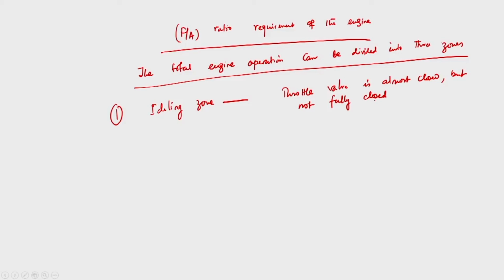because in the idling zone the engine is running but without supplying load. That means the idling zone is a zone where the throttle valve is almost closed but not totally.